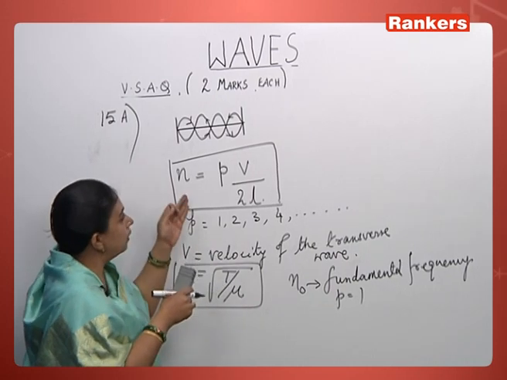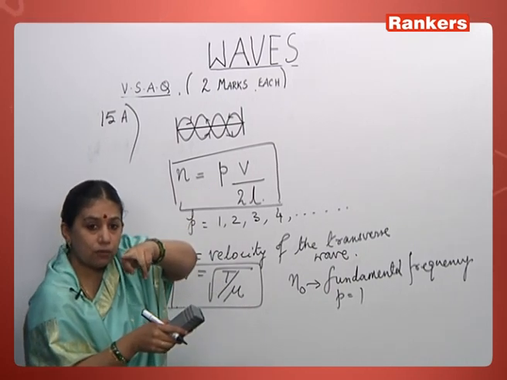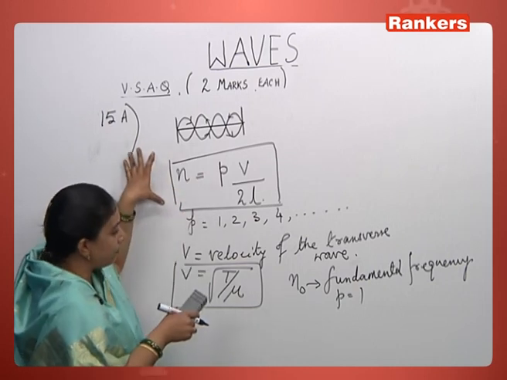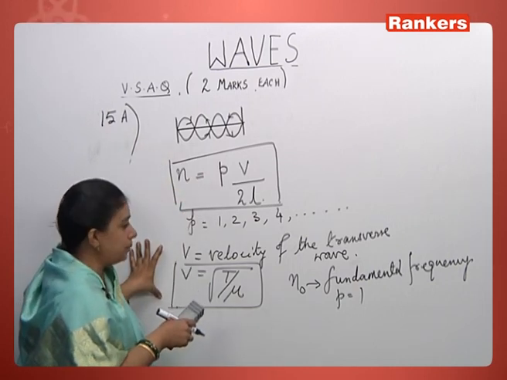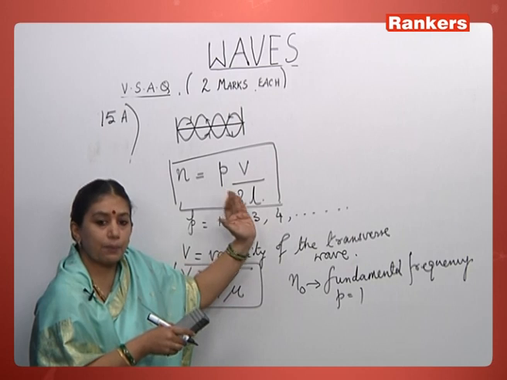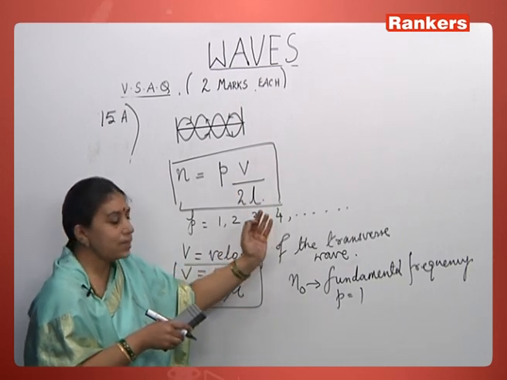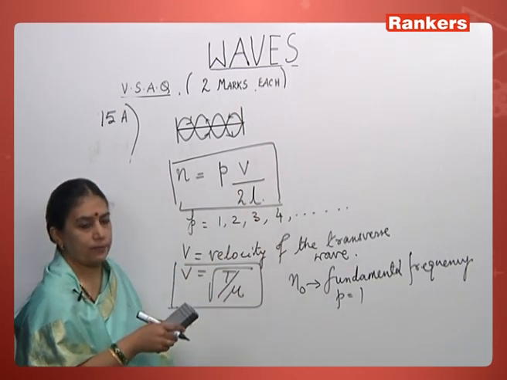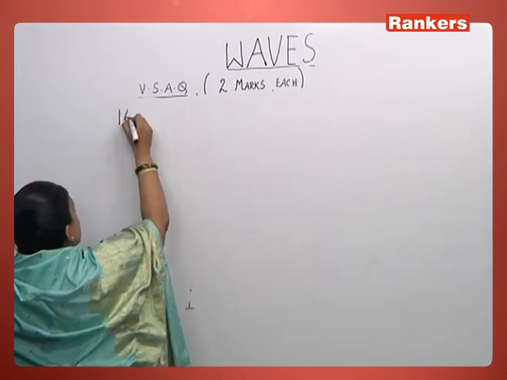So this is a stretched string. These are the frequencies of vibration which are possible, where it has an integral number of frequencies. Integral means both even and odd harmonics are present.